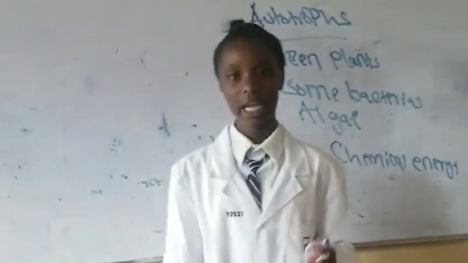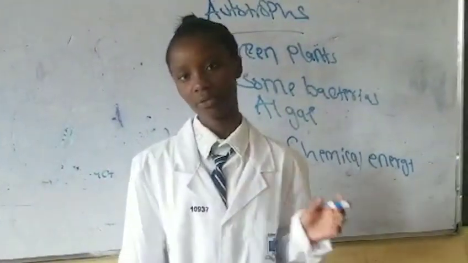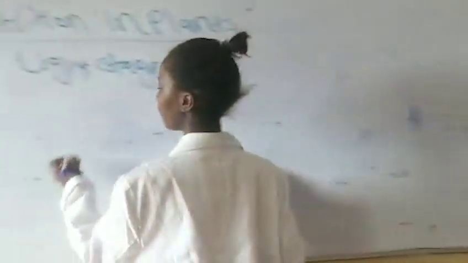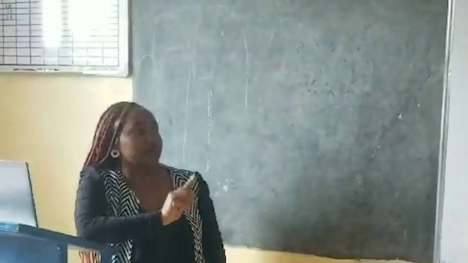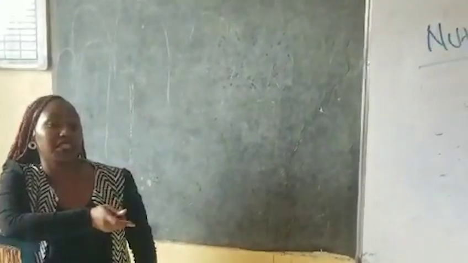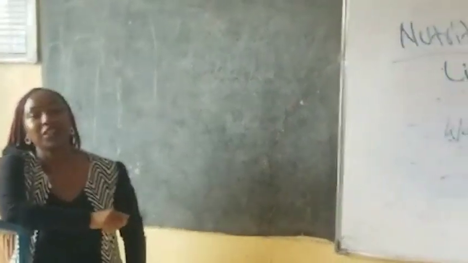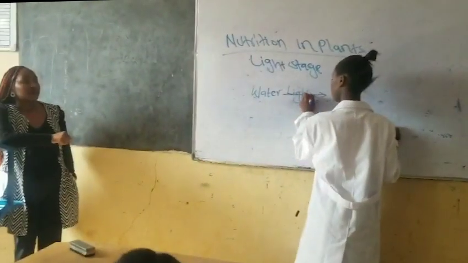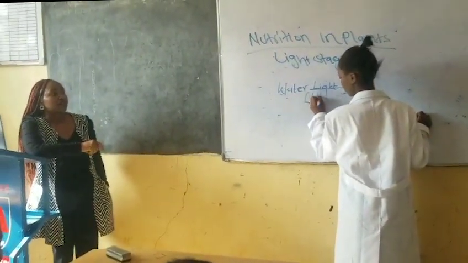Who is this student? Veronica. So take us through what photolysis is and also write the equation for photolysis. My name is Veronica and I will start by writing the equation for photolysis. Yes, she will write the equation and then explain to us what photolysis is. And she is writing.